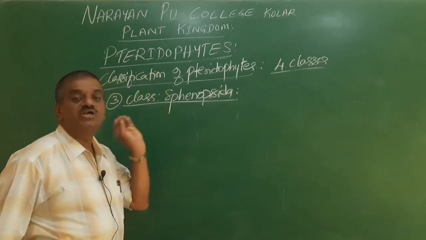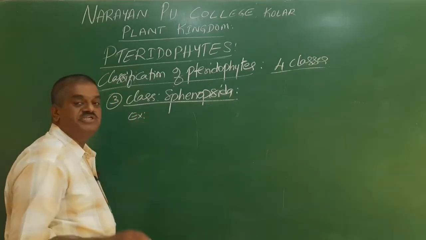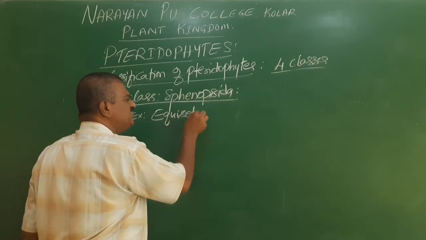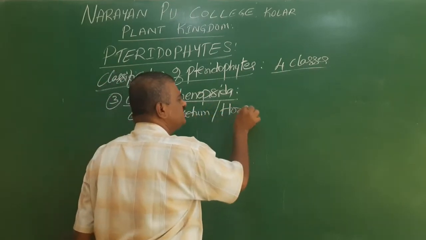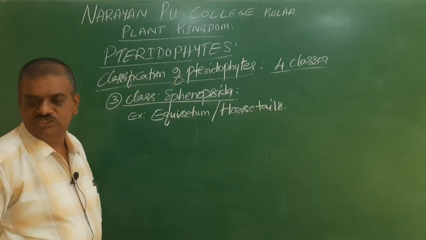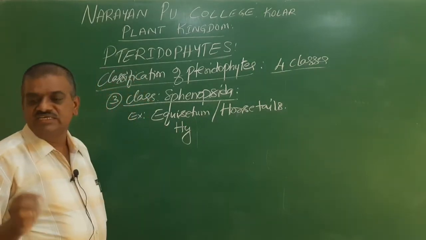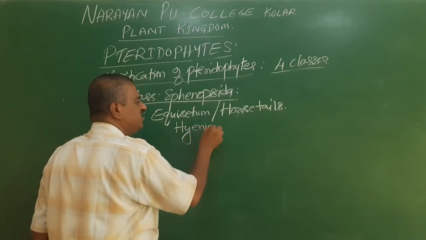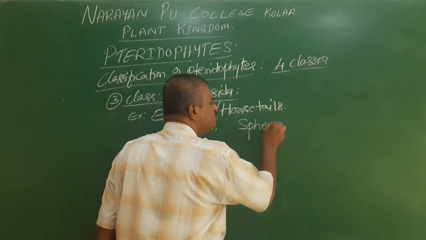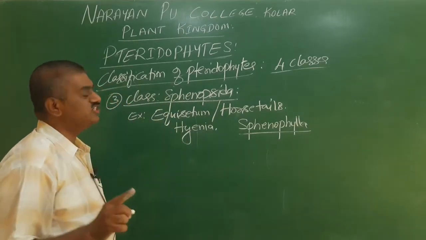The third class is called Sphenopsida. The example coming under the Sphenopsida is Equisetum. Equisetum is commonly called horse tails. This is one of the examples, and the other example is Hyenia. The other example is Sphenophyllum. All these are examples of class Sphenopsida.